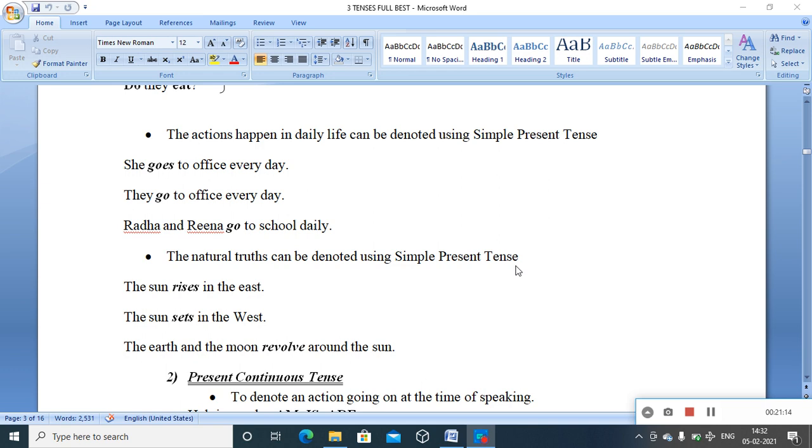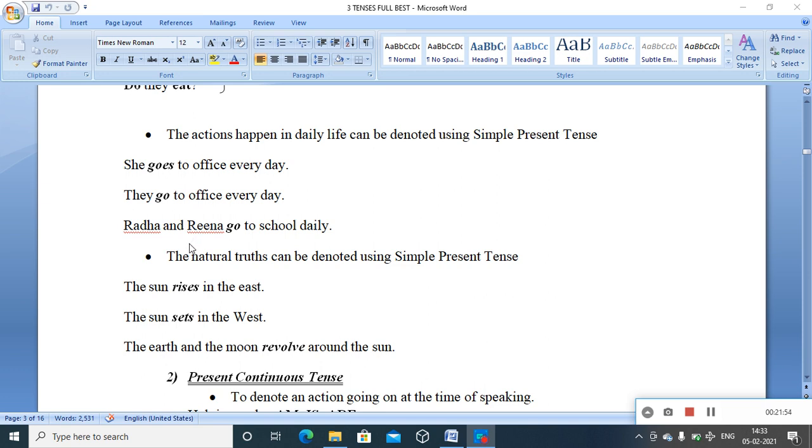The earth and the moon revolve around the sun. Here the earth and the moon, both of them together, perform the action of revolving, and because it is a plural subject and do is the helping verb, there is no change in the basic form of the verb. So revolve remains revolve itself. These are natural truths. The other ones are daily life actions, something which we perform on a daily basis. We can use simple present tense to refer to such actions.